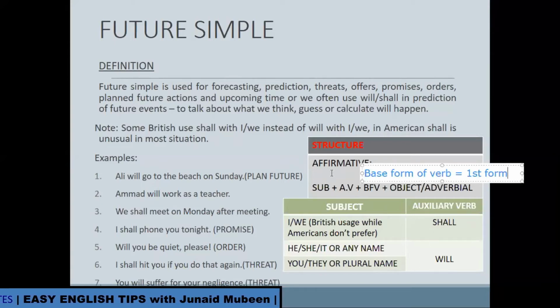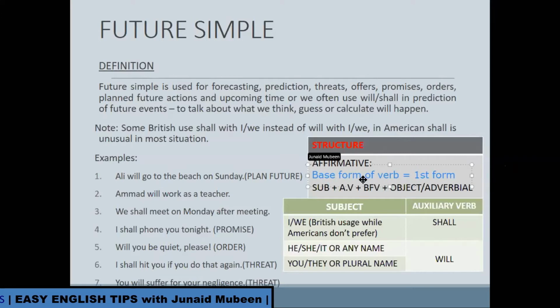I have written base form of verb means the first form, and I use the initials BFV. This is the pronoun chart. For the British, we will use shall, since in academic classes you are bound to use shall.